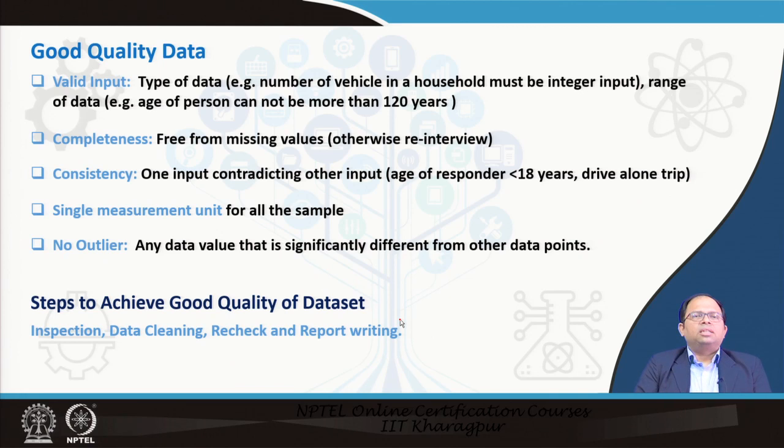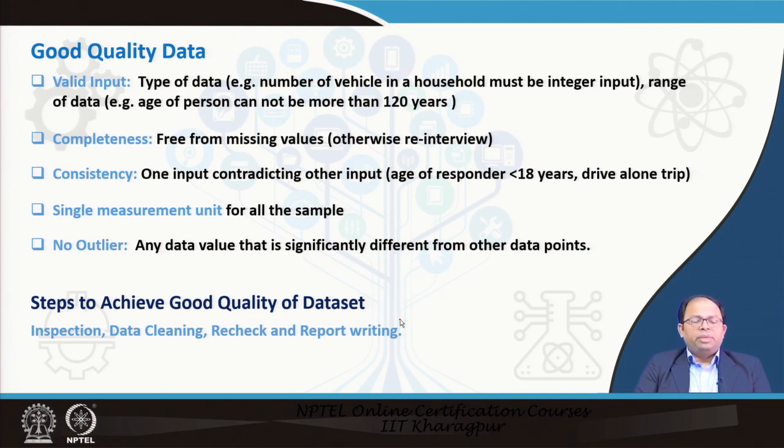Now, when we conduct surveys, we should also ensure that the data we collect is of good quality. Otherwise, the analysis that comes out of the data is also going to have certain limitations. So we need to make sure that the input coming into the survey is valid. For example, the number of vehicles in a household should be an integer input.